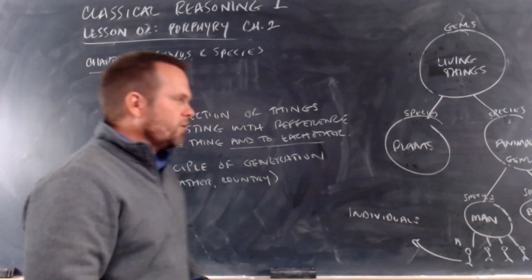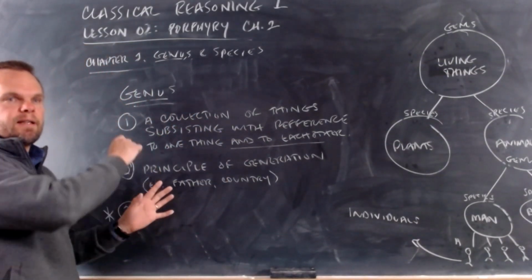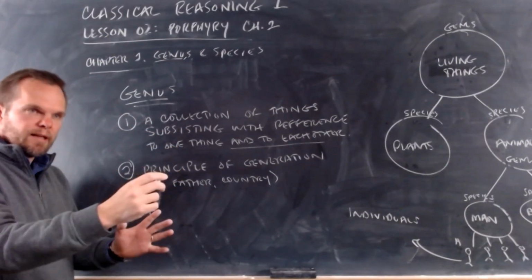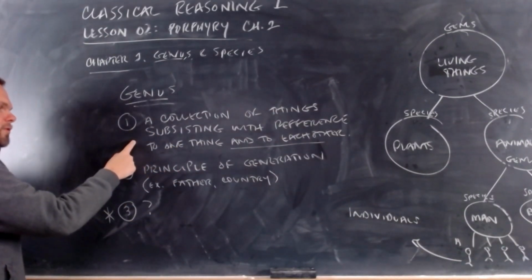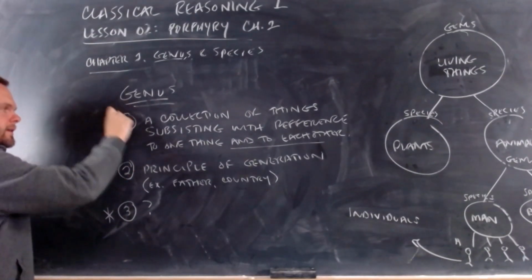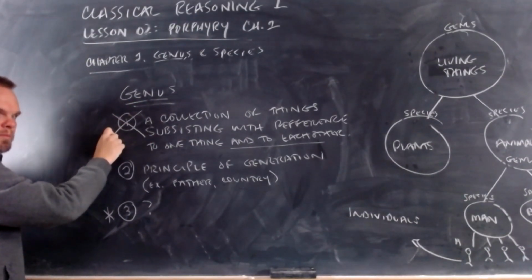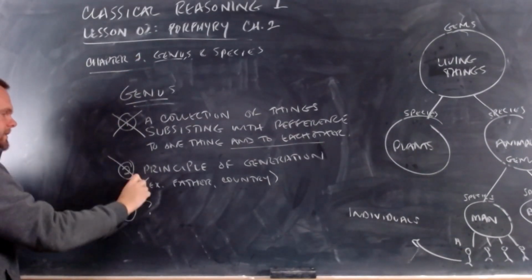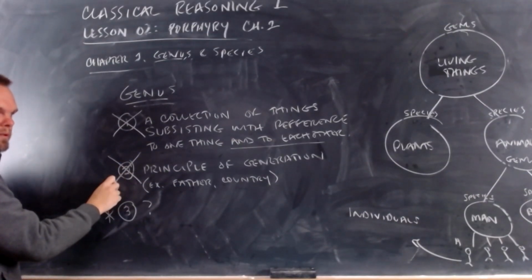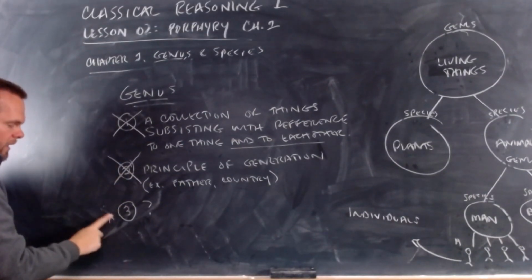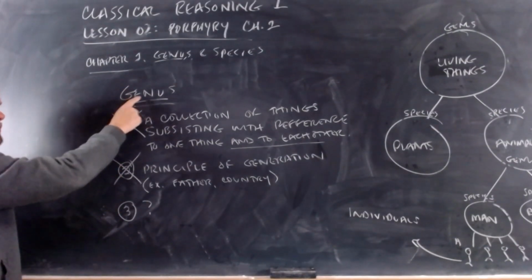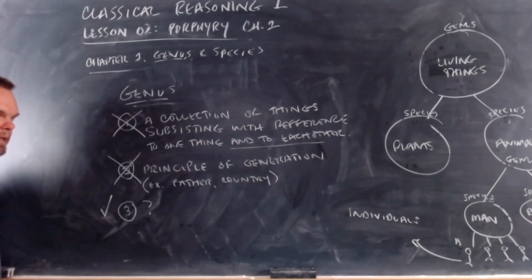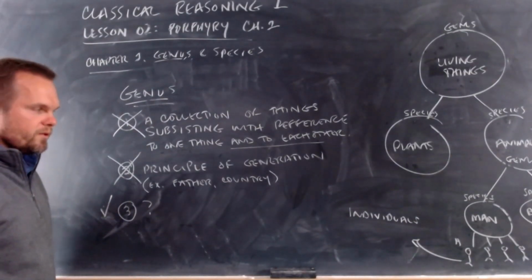Okay? So remember I drew the confusing picture and I said, he doesn't mean that idea, he doesn't mean that idea, right? He means this idea. Well, Porphyry introduced us to the first idea, and that is not what the philosophers mean. Porphyry introduced the second idea of the word genus, and he says that is not what the philosophers mean when they use it. When the philosophers use the word genus, they mean it in this way, which is the third meaning, or the third manner in which the word is used.